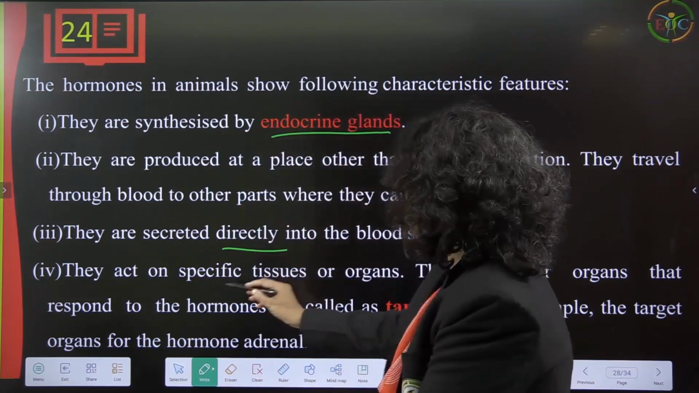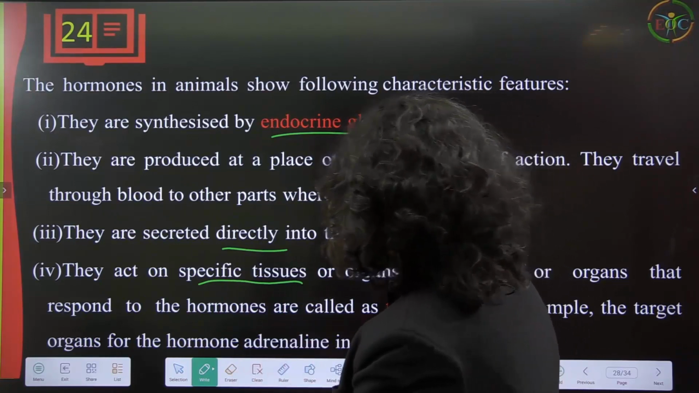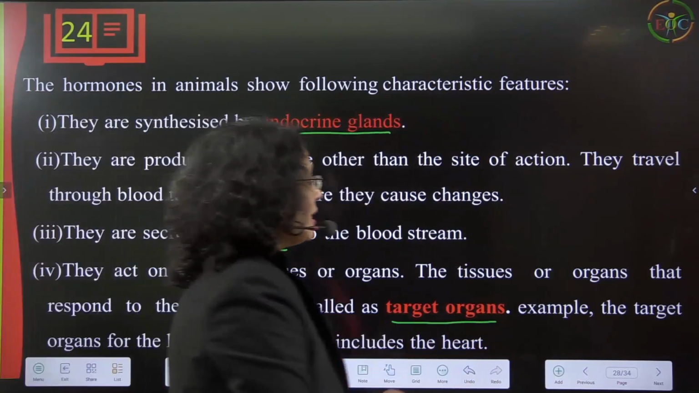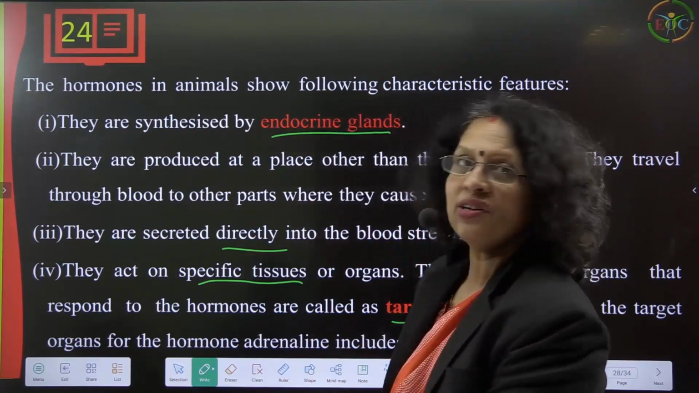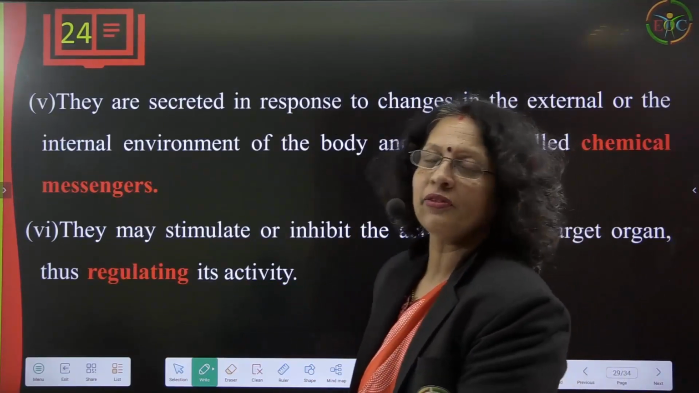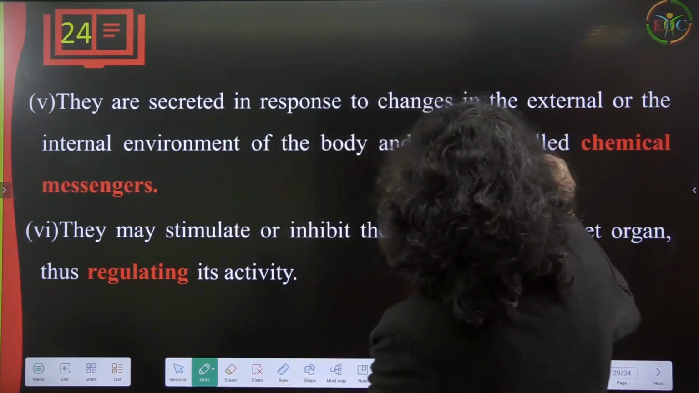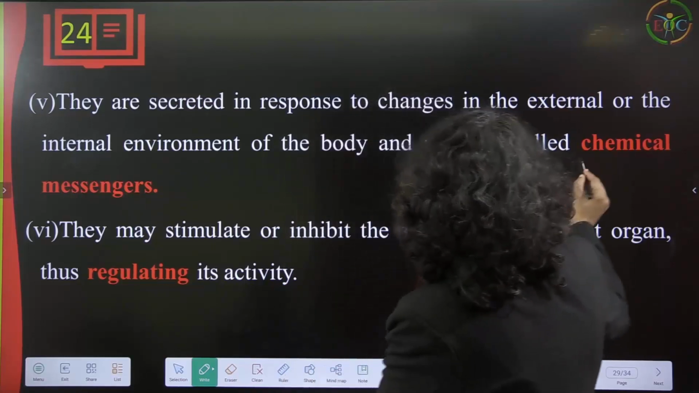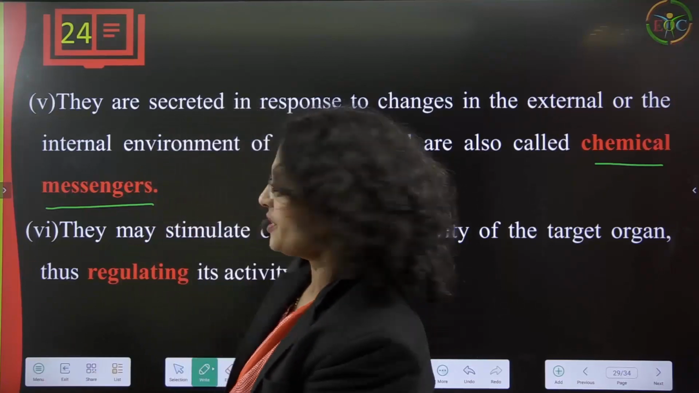Fourth, they act on specific tissues or organs. The tissues or organs that respond to hormones are called target organs. For example, the target organ for the hormone adrenaline includes the heart. So the target organs are different kinds of parts. Then they are secreted in response to changes in the external or internal environment of the body, and are also called chemical messengers. So hormones are chemical messengers.